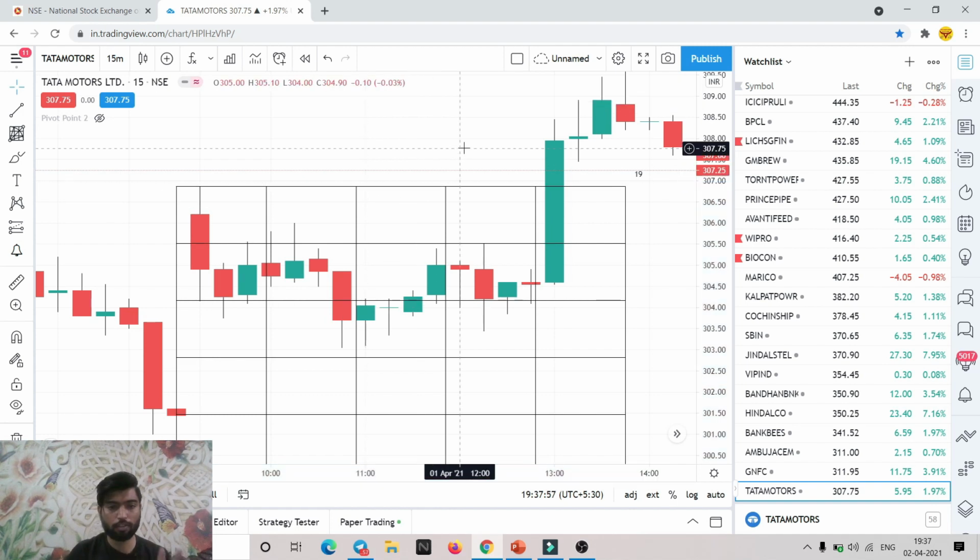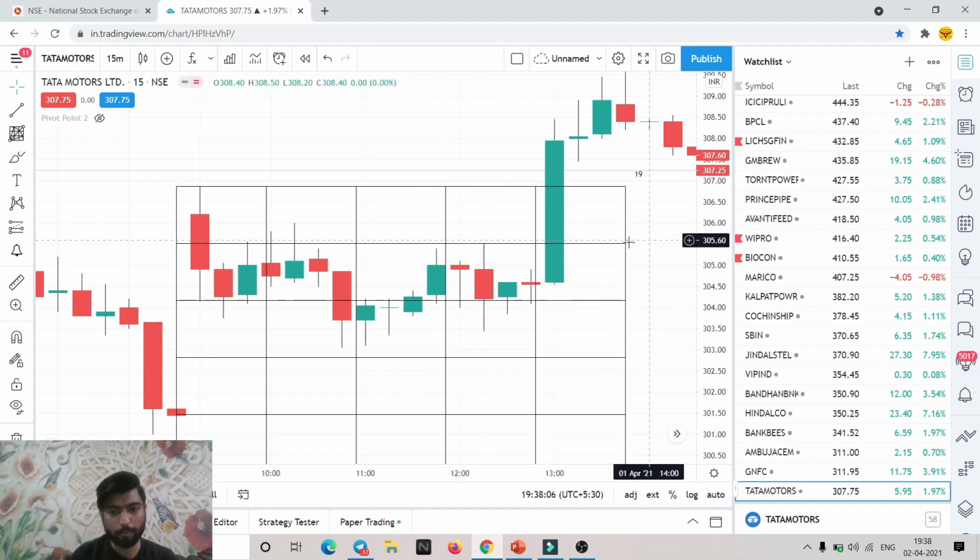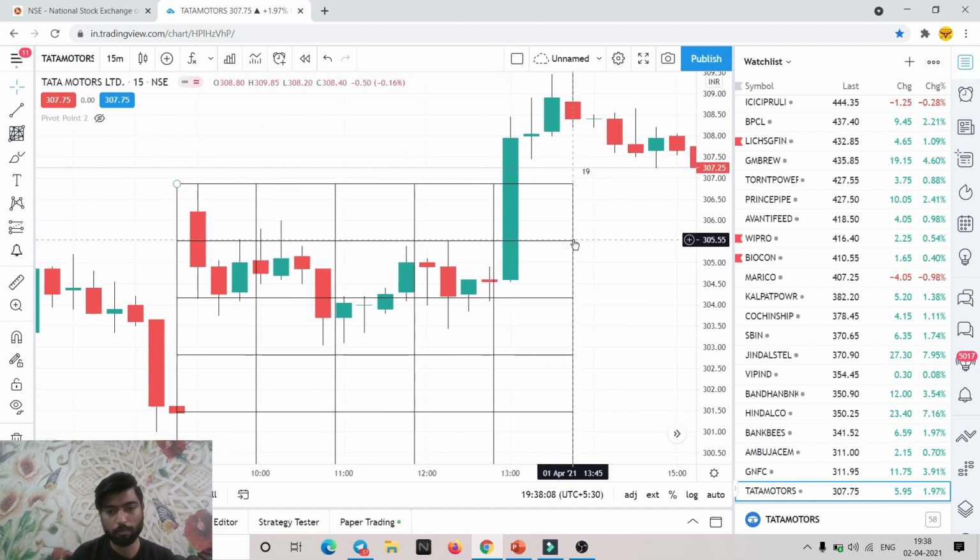So out of 5 stocks which we have taken from the pre-market data, we got a good target in 4 trades, but we got a stop loss in Tata Motors. This is part and parcel of trading. You get stop losses, you get targets, but the accuracy should not suffer. You should get more targets, not stop losses. In this case, out of 5 which we checked, we got a good amount of target in 4 trades, but in one we got a small stop loss of our 1 Gann level.